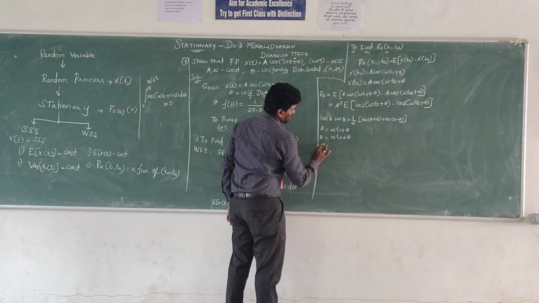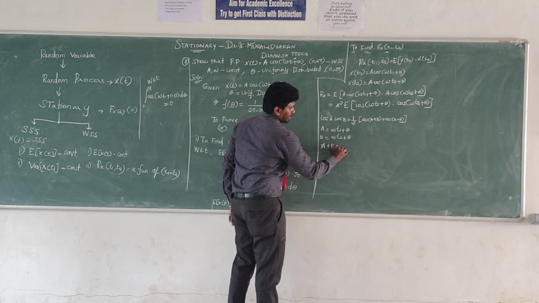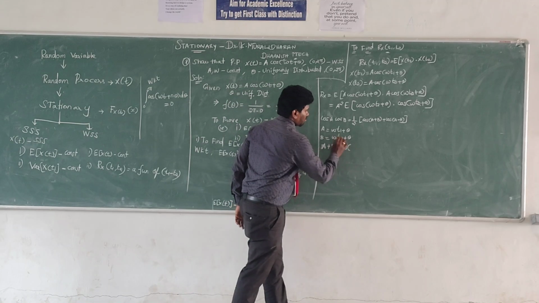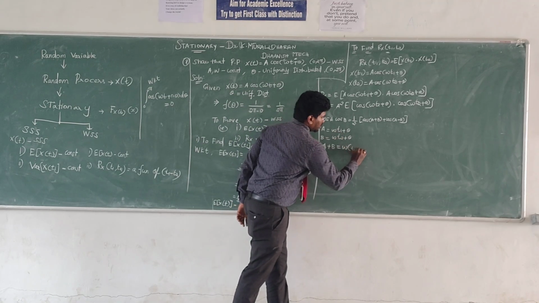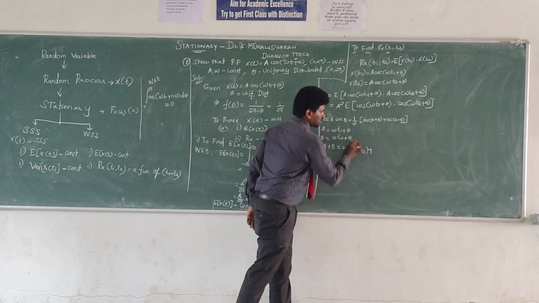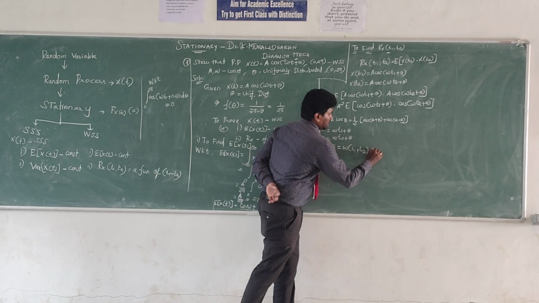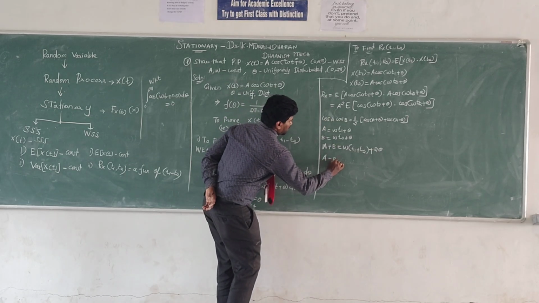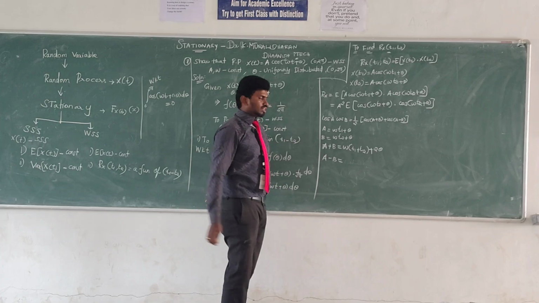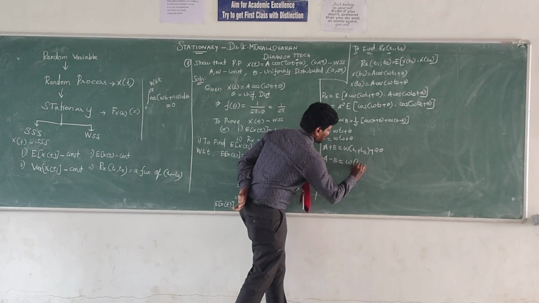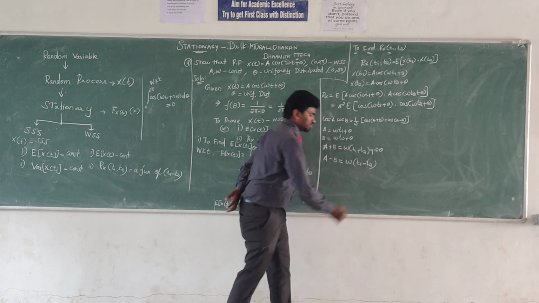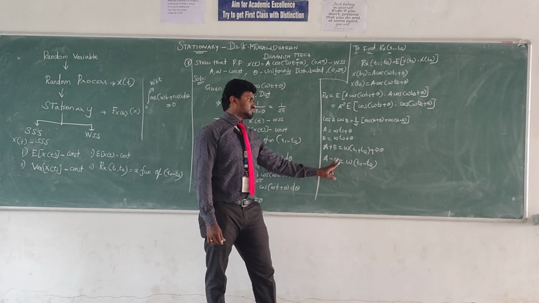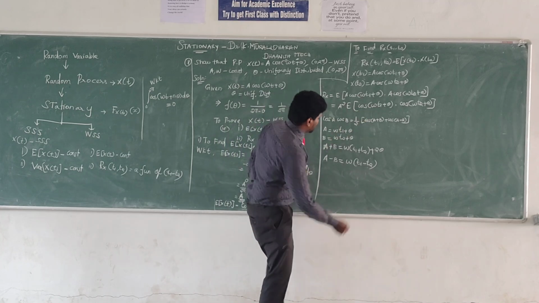Now A plus B, adding both these values, equals omega into t1 plus t2 plus 2 theta. Again A minus B, neglecting the theta value, equals omega into t1 minus t2.